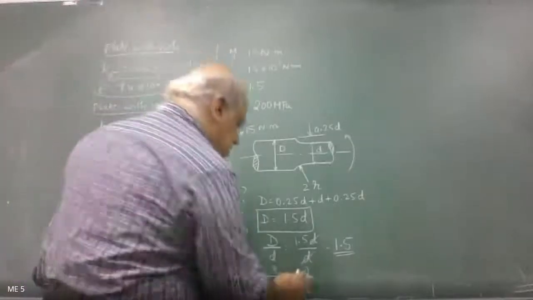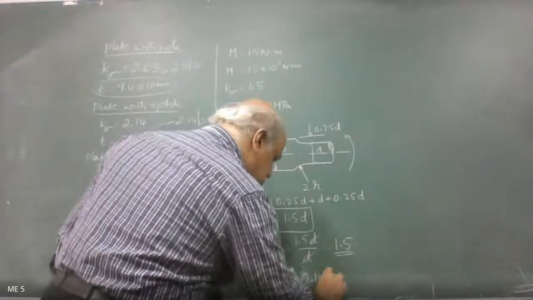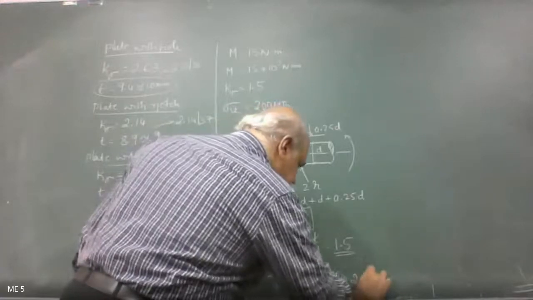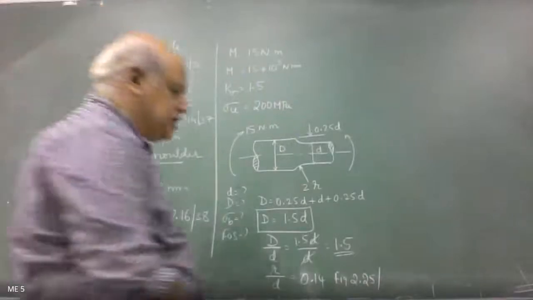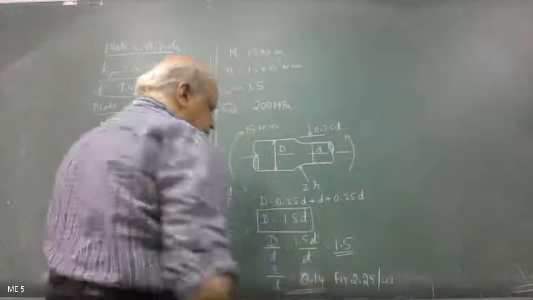Yeah. So R by d is 0.14, referring to figure 2.25 on page number 43.